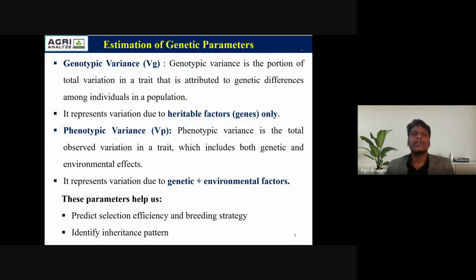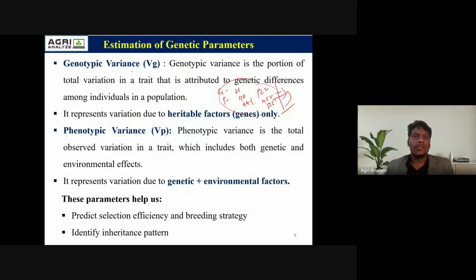Come to the next slide. Here is the estimation of genetic parameters like genotypic variance and phenotypic variance, heritability, genetic advance percentage, PCV, GCV, and ECV. These are the genetic estimation parameters that help in predicting selection efficiency and breeding strategy. They also help identify the inheritance pattern.